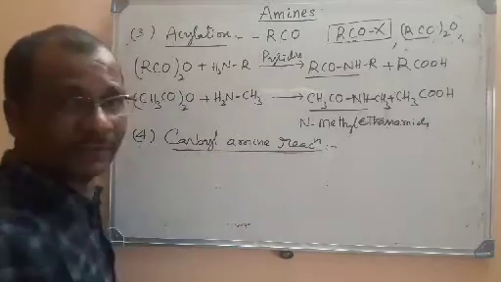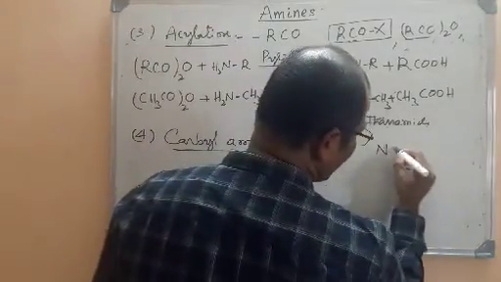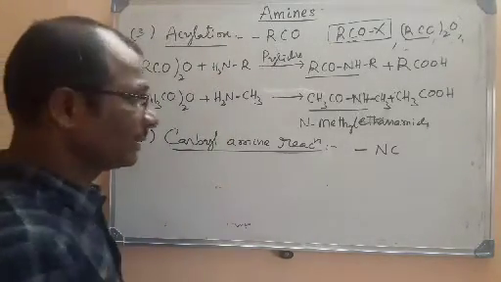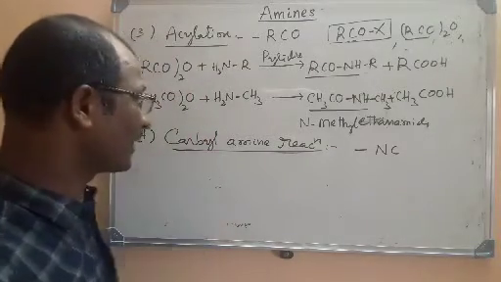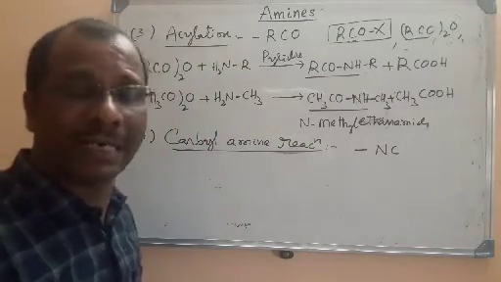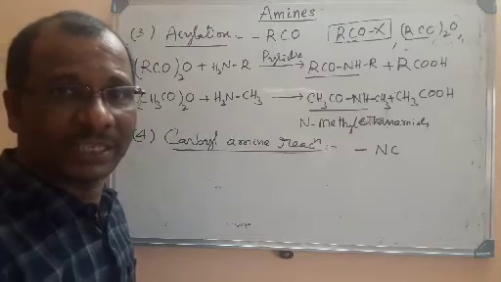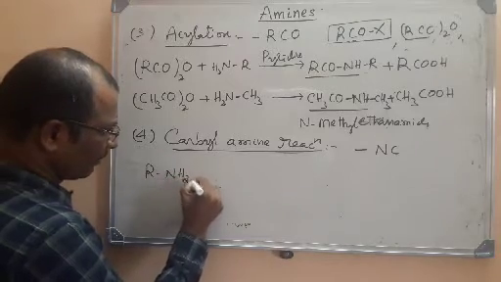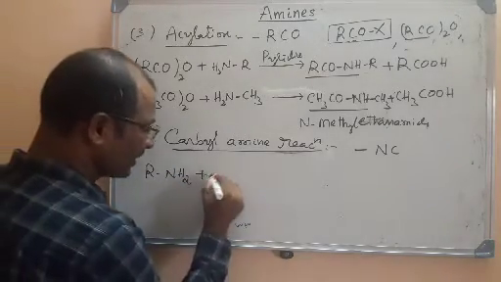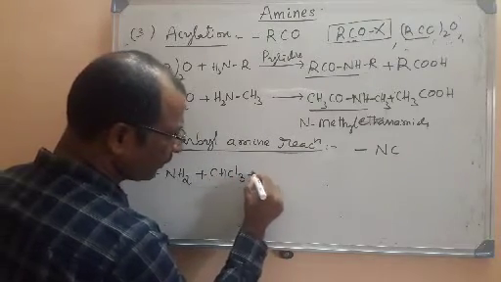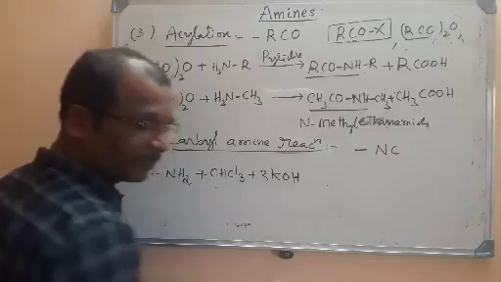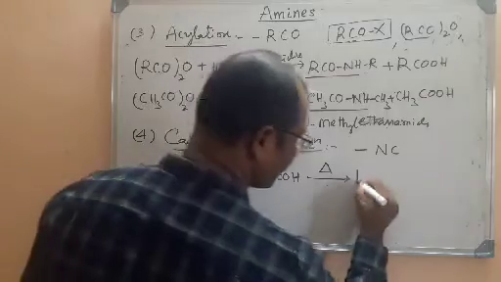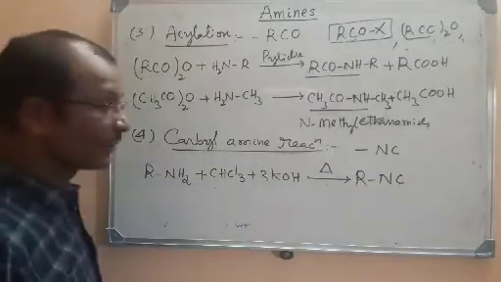What is a carbylamine? First of all, nothing but isocyanide. You know that cyanide is CN, isocyanide is nothing but NC. So here the product formed is an isocyanide. That is why it is called a carbylamine reaction, or it is also called an isocyanide test. Let me explain. I will write one equation here. If you take any primary amine, aliphatic or aromatic, that is treated with chloroform and alcoholic KOH, that is potash, alcoholic potassium hydroxide, and this mixture is heated to give rise to RNC, isocyanide,